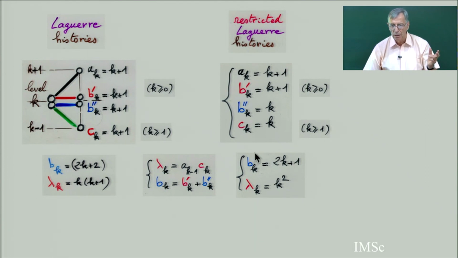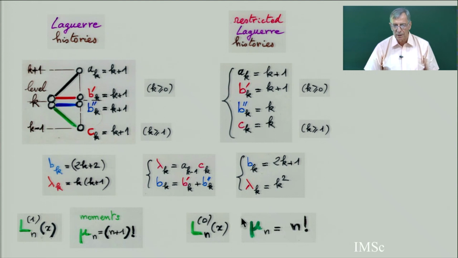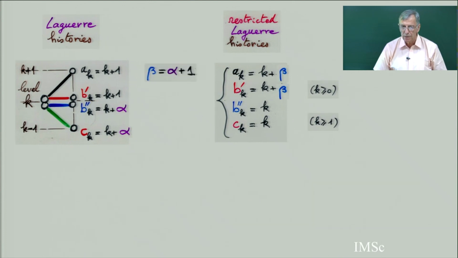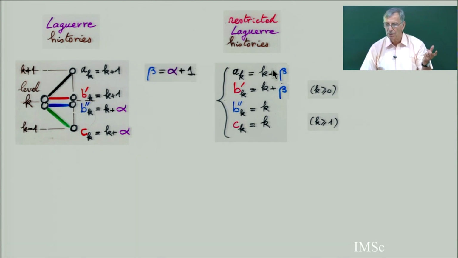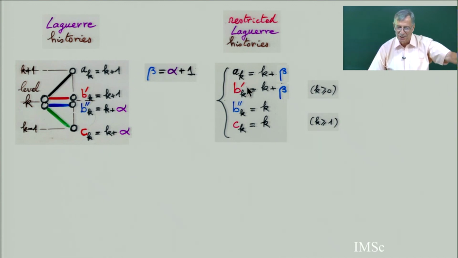And here the bk lambda k are a little less. For the restricted Laguerre, the moment is n factorial. And here the moment is n plus 1 factorial. In fact, it's better to use restricted Laguerre with the parameter beta. If you remember well, the restricted Laguerre means the first cell you keep always empty. If you use the operator A or K, then you can put it in the first cell, but you have to open a new cell on the left. And when you do that, you have a weight beta. This first choice is beta. But here you are not allowed to use the first choice, so this is why there is no k plus 1 here.